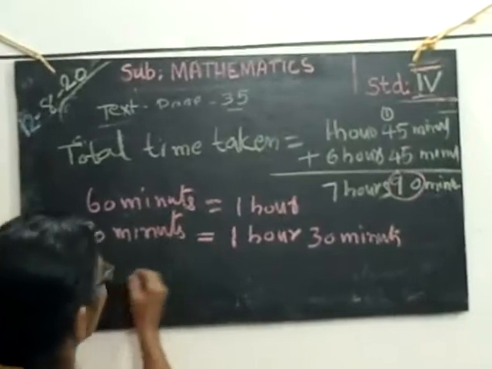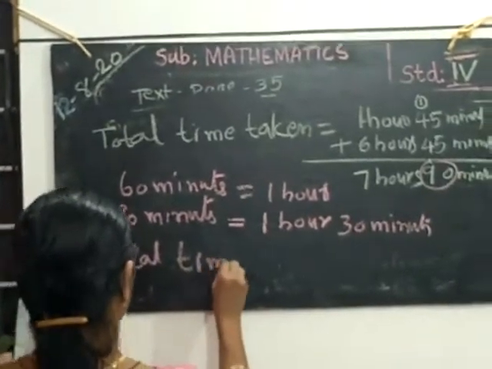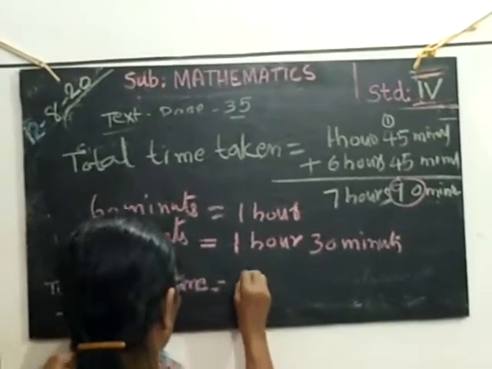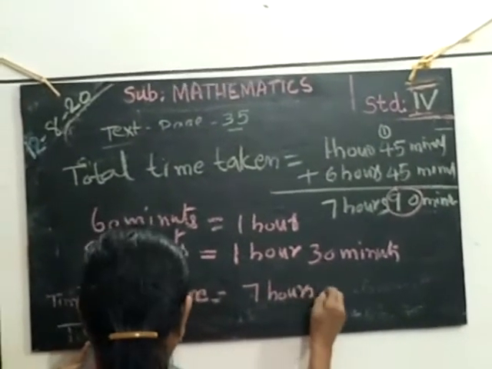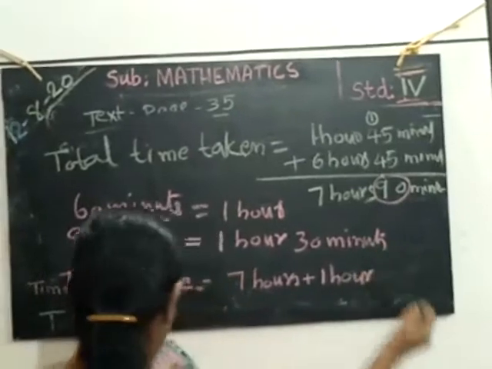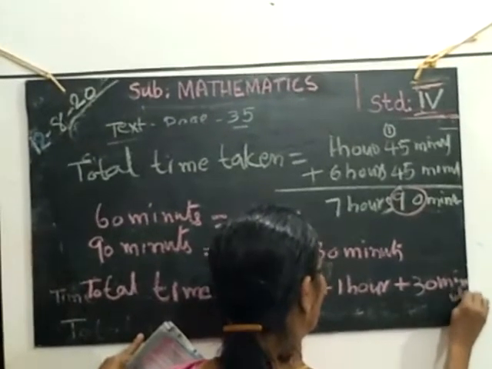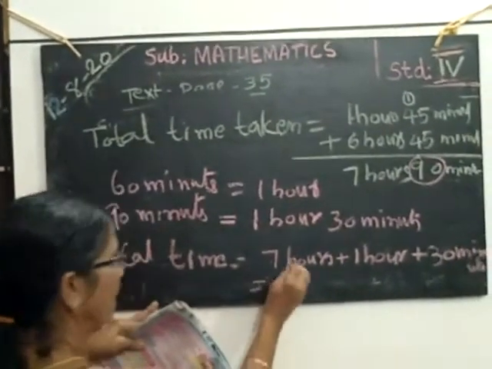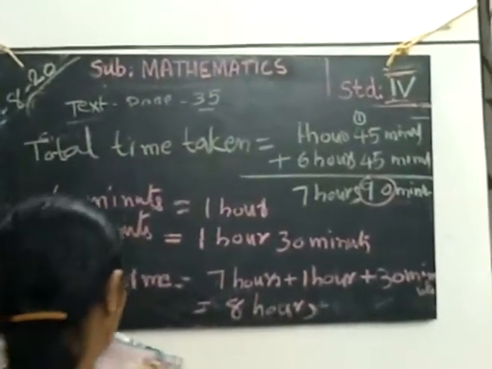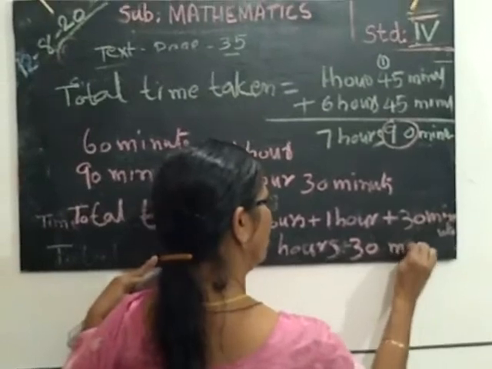Then total time is equal to 7 hours plus 1 hour plus 30 minutes. You add 7 hours plus 1 hour is equal to 8 hours. 8 hours 30 minutes.